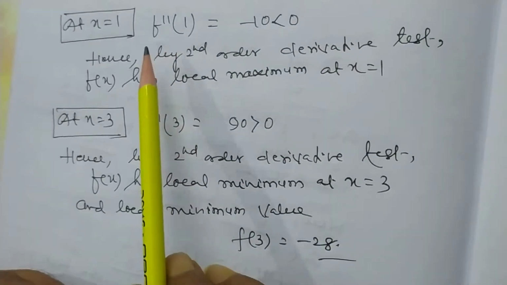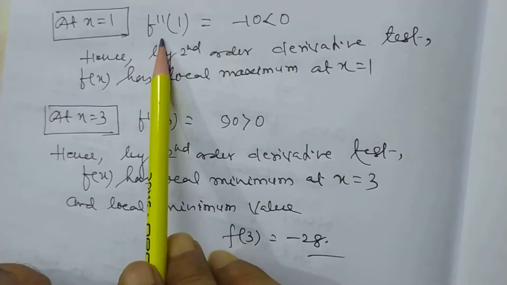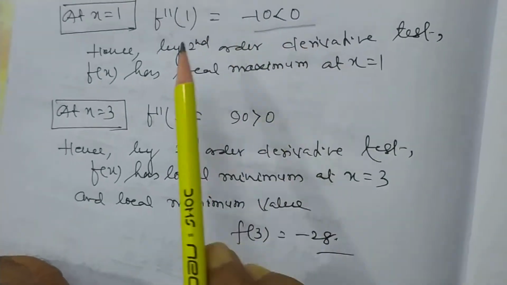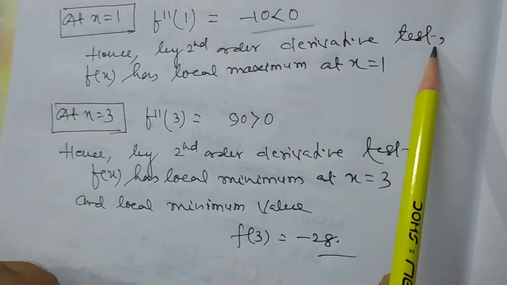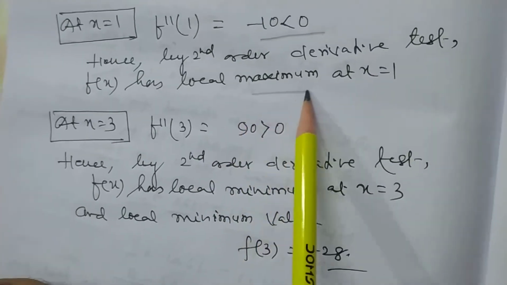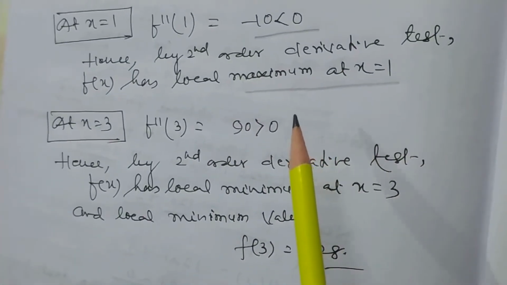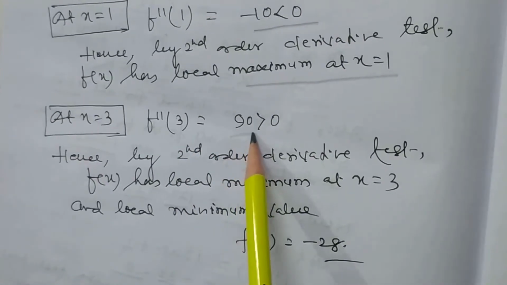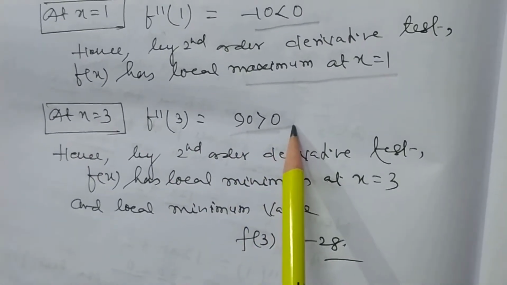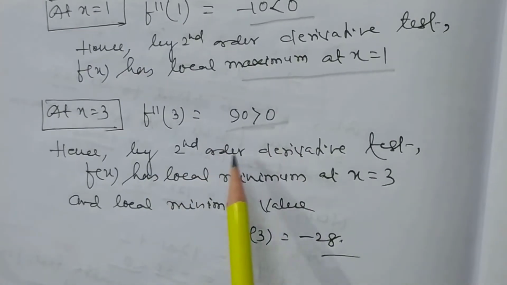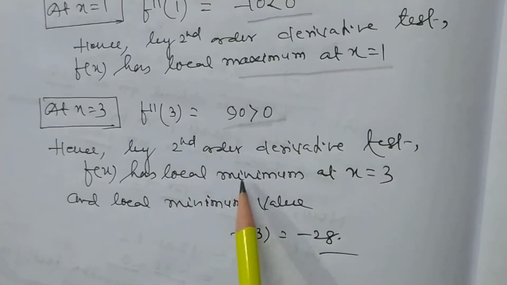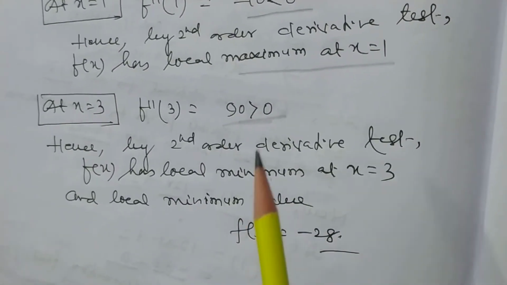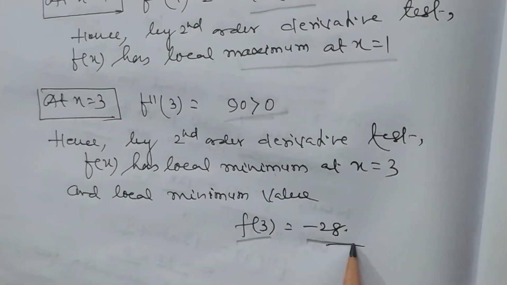Now my dear student, at x equal to 1, f double dash 1 is equal to minus 10. So hence by the second order derivative test, f(x) has a local maximum at x equal to 1. And at x equal to 3, f double dash 3 is equal to 90, which is greater than 0. So hence by the second order derivative test, f(x) has a local minimum at x equal to 3, and the local minimum value at 3 is minus 28.